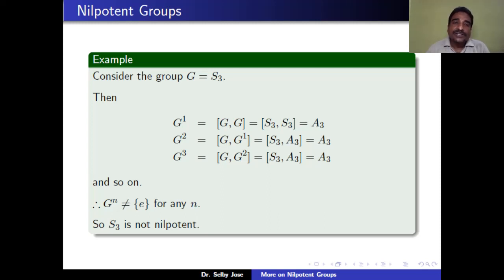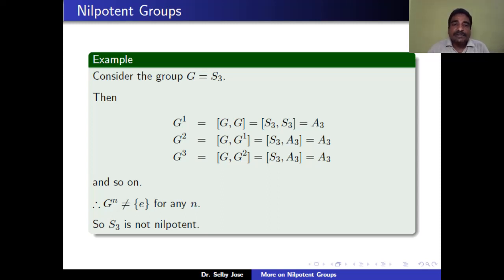Therefore, [S3, A3] is non-trivial, so [S3, A3] is equal to A3. In the same way, G_3 is equal to [G_2, G], and since G_2 is A3, we can show that it is equal to A3, and so on.